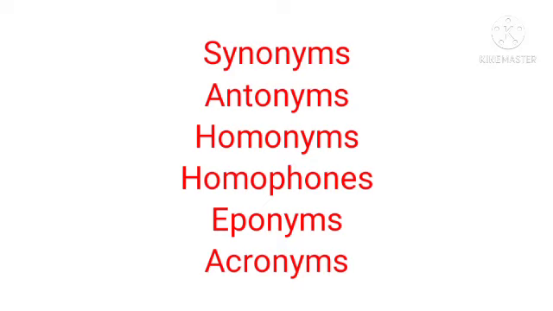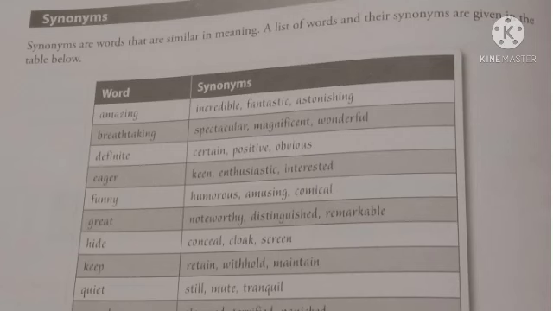Look at the first one, synonyms. What do you mean by synonyms? Synonyms are words that are similar in meaning. A list of words and their synonyms are given in the table below. First one is synonyms. We know that synonyms are words that are similar in meaning. For example, we have a number of examples given here.